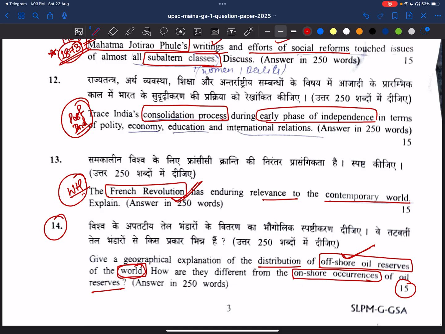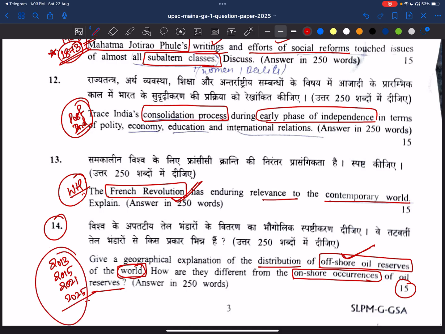That means there are three to four questions which are asked on oil. The multi-dimensional implications of uneven distribution of mineral oil in the world was asked in 2021. So we have seen it asked in 2013, 2015, 2021, and see, again in 2025.